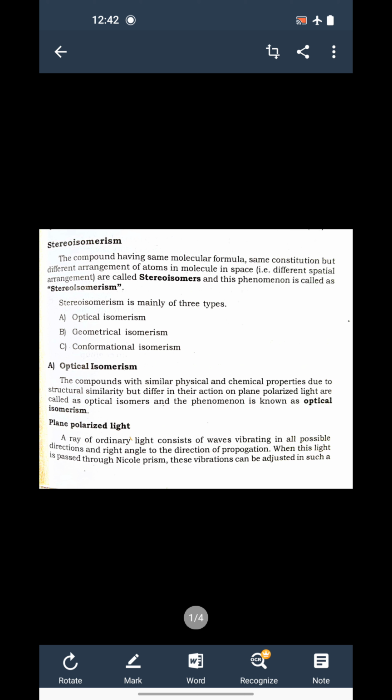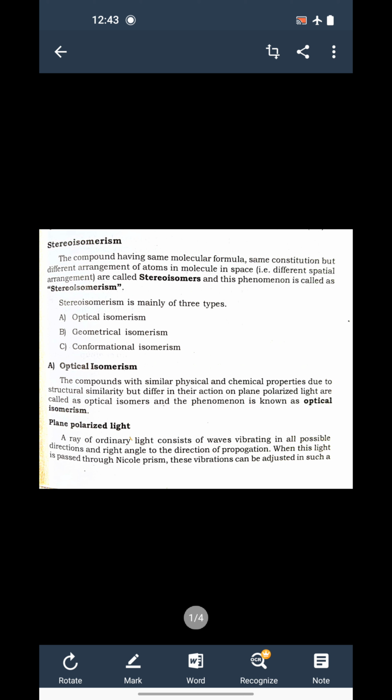Now the second branch is stereoisomers. Stereoisomerism is again a part of isomerism. When we compare two compounds having the same molecular formula, same constitution, but different arrangement of atoms in the molecule in space. Stereoisomerism is related with space, and in structural isomerism we just compare compounds that have the same molecular formula but whose structures are different in some way. So that is the difference.